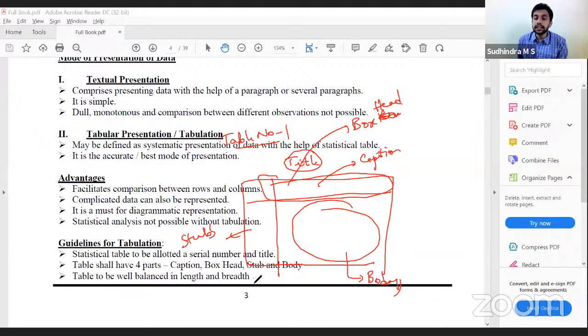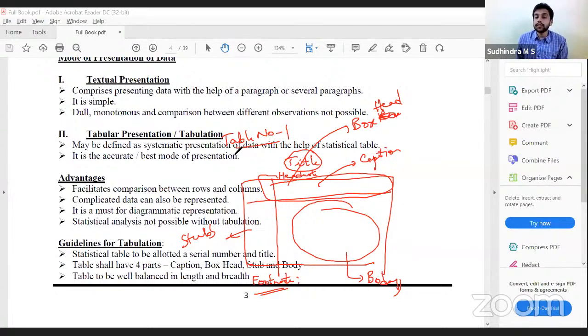And at the end, we'll have a footnote, for the source. Yes, source, or if we have any abbreviations, etc., we can bring it in the form of a footnote. And if we are not in a position to bring everything in the body, if we have something which we have to bring to convey better information, that can be brought in as a head note, just below the title. So these are the broad parts of a table.